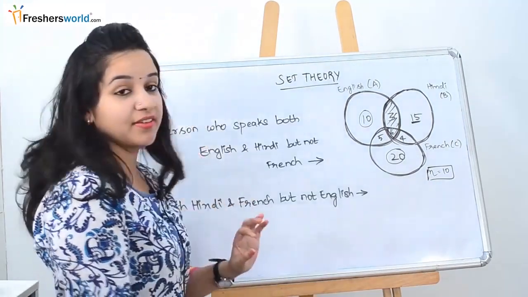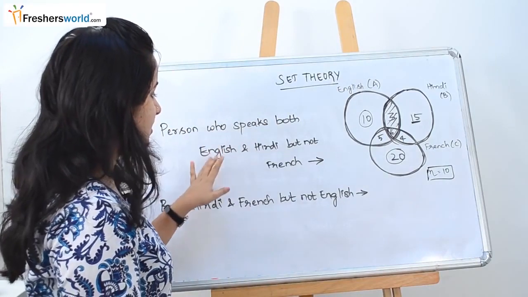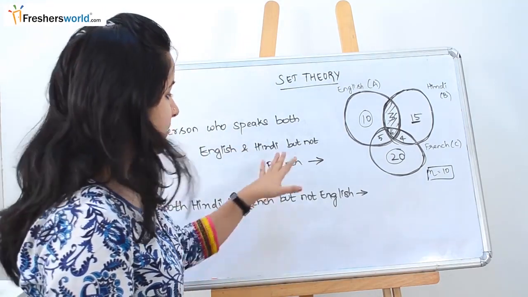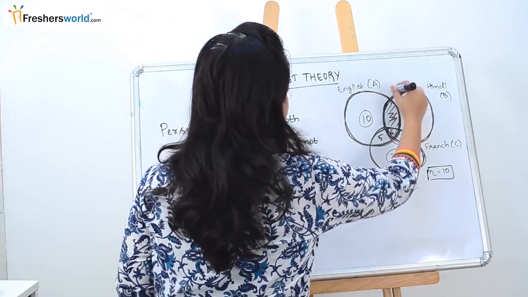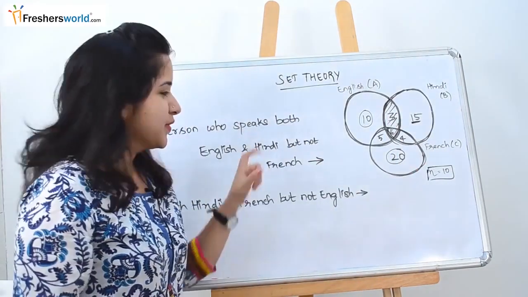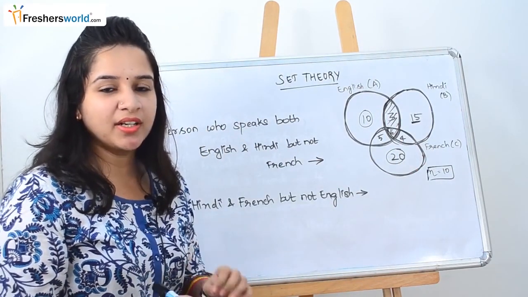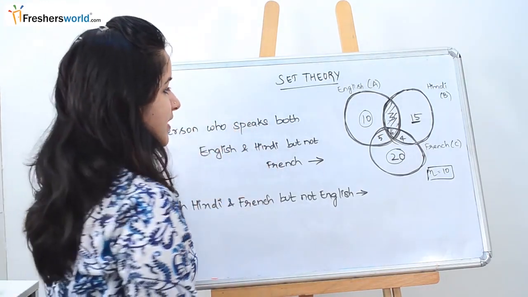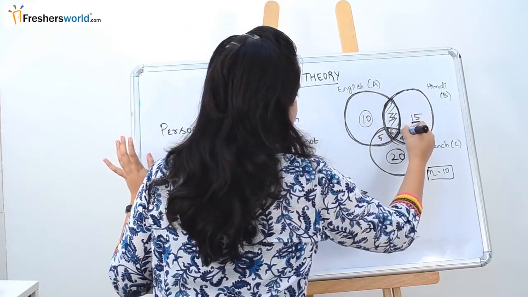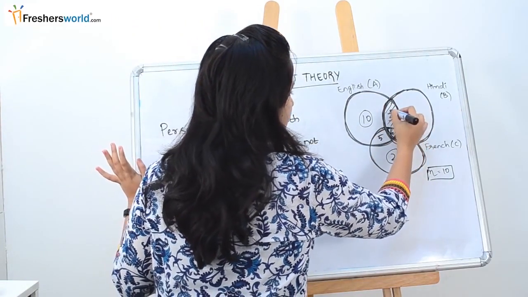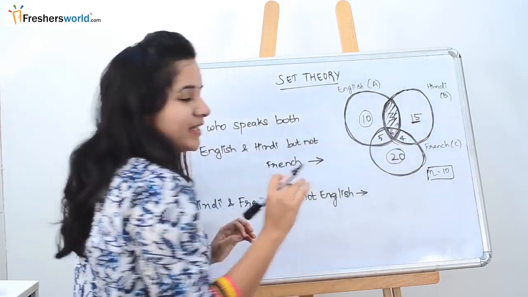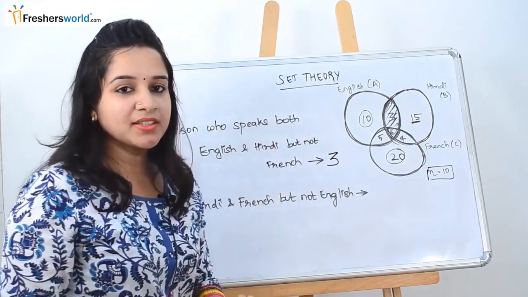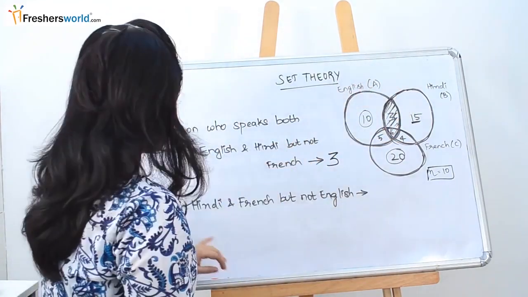So the next question that they have given is persons who speak both English and Hindi but not French. So what they are saying, the people who know English and Hindi but they don't speak French. When you see this question, it is more similar to the one that we dealt with earlier, that only English and Hindi. The same answer is going to be applicable here. So these are the people who know English and Hindi and as well as French. But here if you see, this is the intersection which talks about only English and Hindi. So the answer for this question is nothing but 3. So only 3 persons know English and Hindi, but not French.